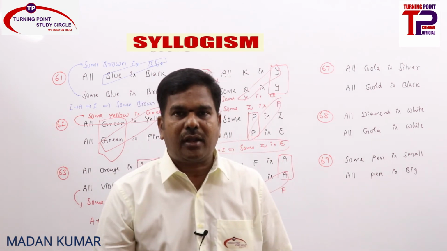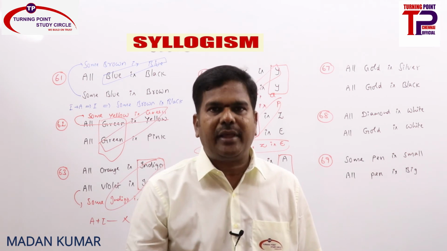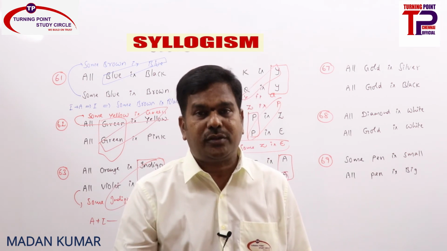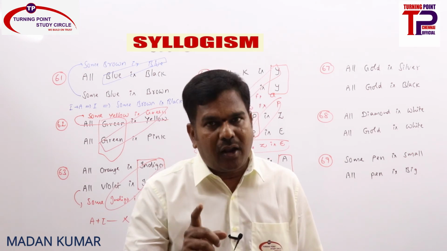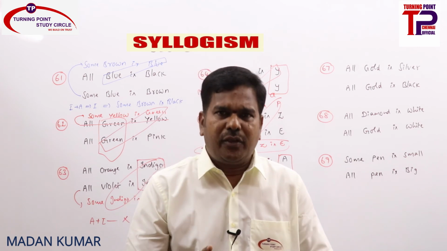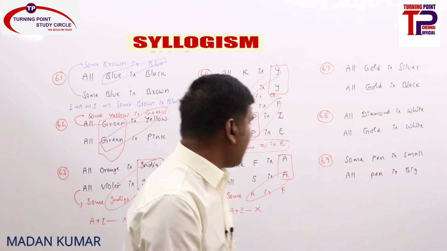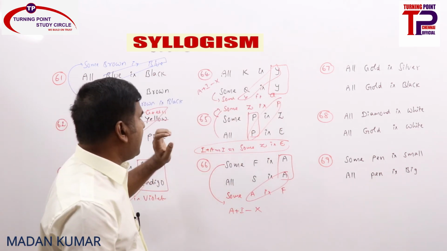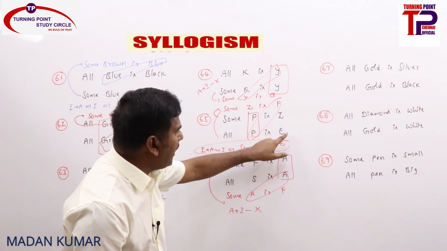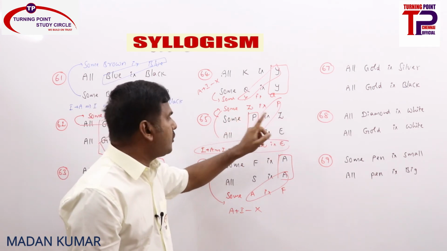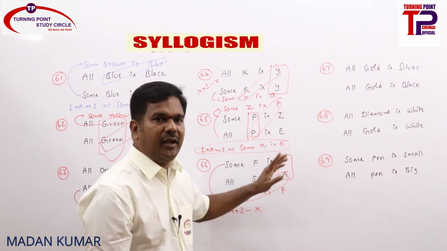So clearly what we can conclude: both A statements or A and I statements, common term as predicate, you will never get a conclusion based on the 6 rules. Both A statements or A and I statements, common term as subject, you will always get a conclusion based on the 6 rules. If you remember that one, you are almost done with these types of problems. And also remember, whenever I and A or A and I statements are there, common term as the subject, directly you can tell that some Z is E or some E is Z here. You remove the common term, take both the predicates with an I statement, some Z is E or some E is Z, wherever it is.